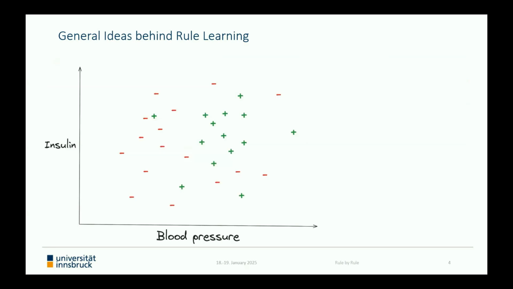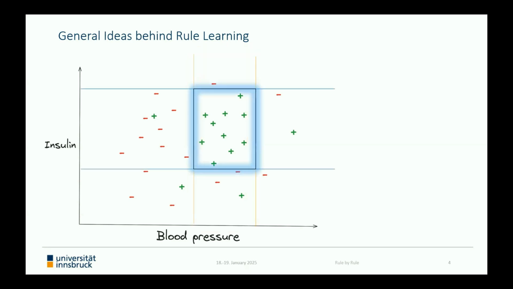So in this illustration, for instance, I illustrated the positive examples as these green pluses and the negative examples as these red dashes. And the first learned condition could consider, for instance, the blood pressure. And for the induction of the next condition, we restrict to the examples within this demanded range here. Then the next condition with highest gain is added to the rule again. And this way of proceeding is repeated until no negative examples remain in the considered area or a given total number of conditions is reached.